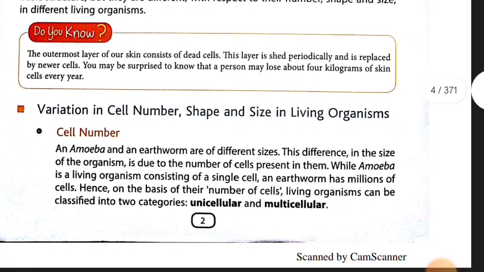Then the classification of cells. Cells are classified on the basis of cell number, shape, and size.